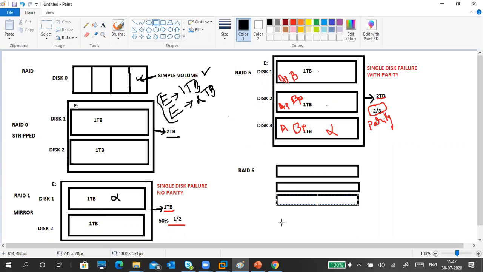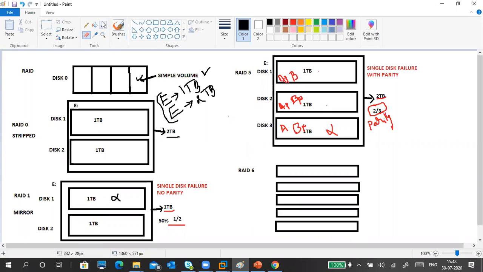So this is disk 3. Now disk 4. Disk 5. Okay. So you have a total of 5 disks, right?